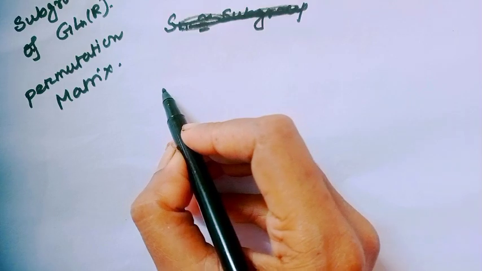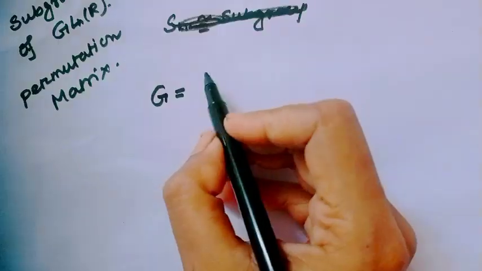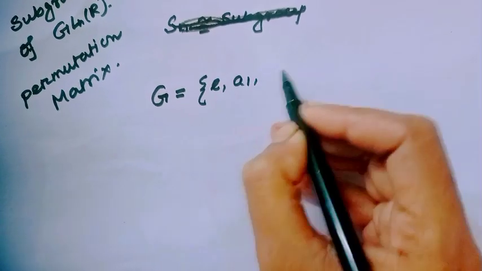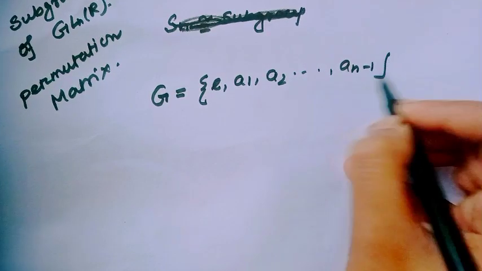Means, first I indicated in the question order of G equal to n, the set containing the elements identity, A1, A2, up to An minus 1.